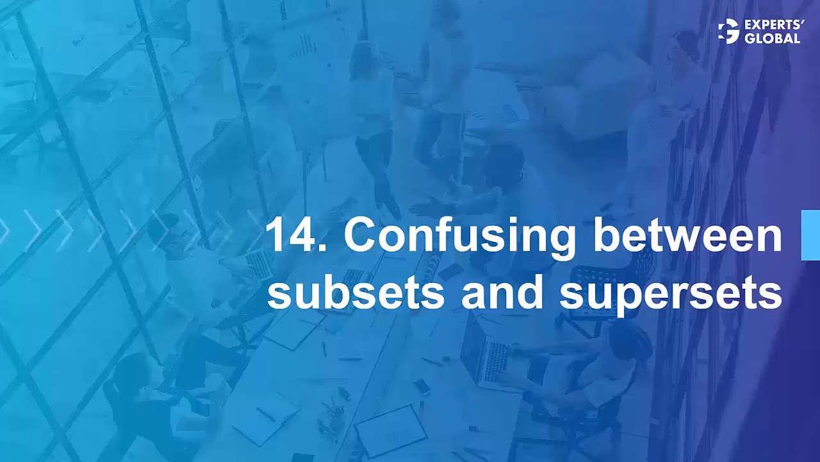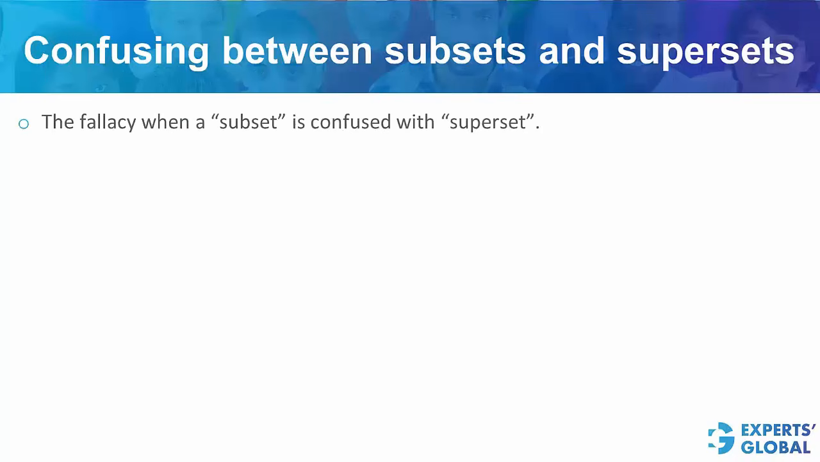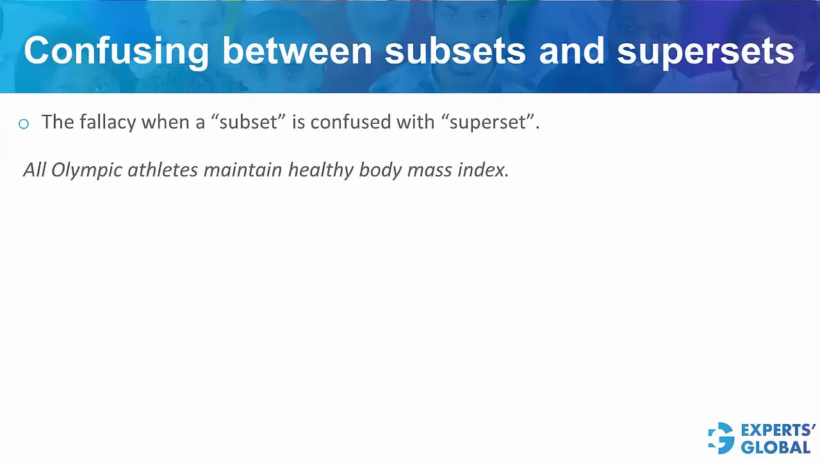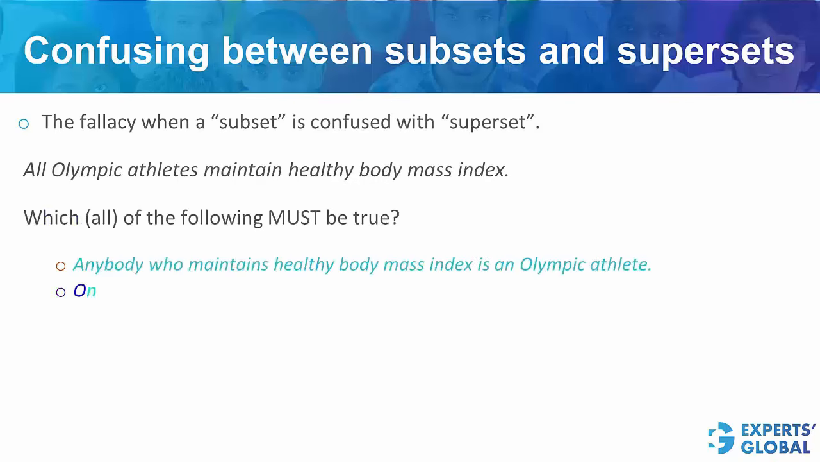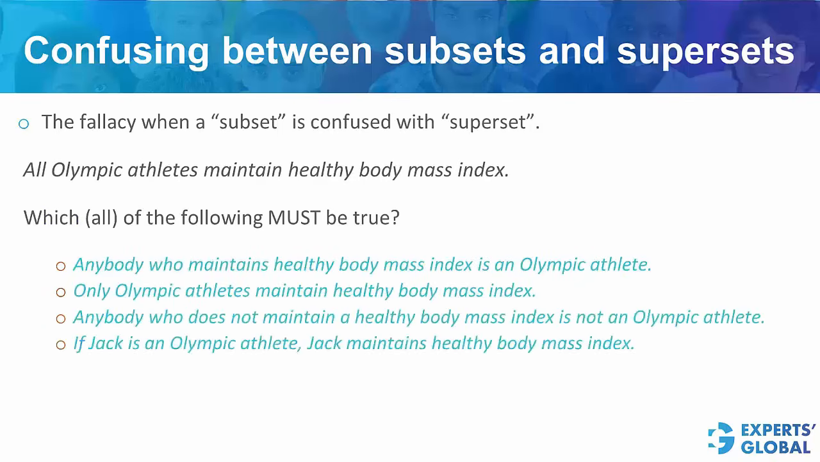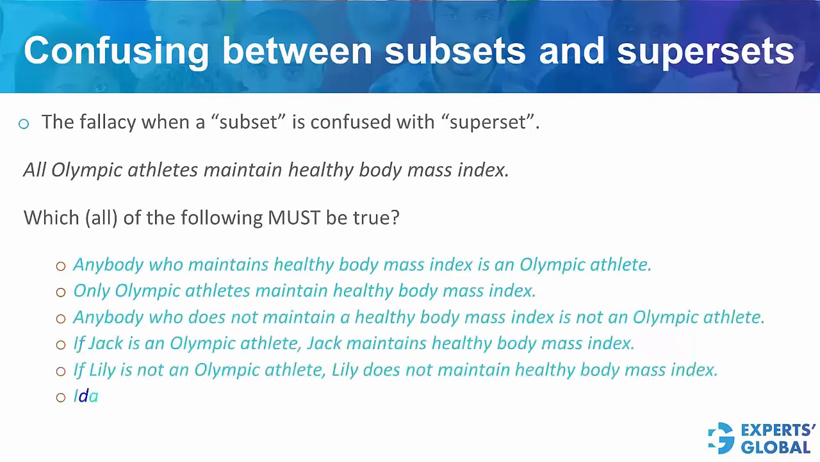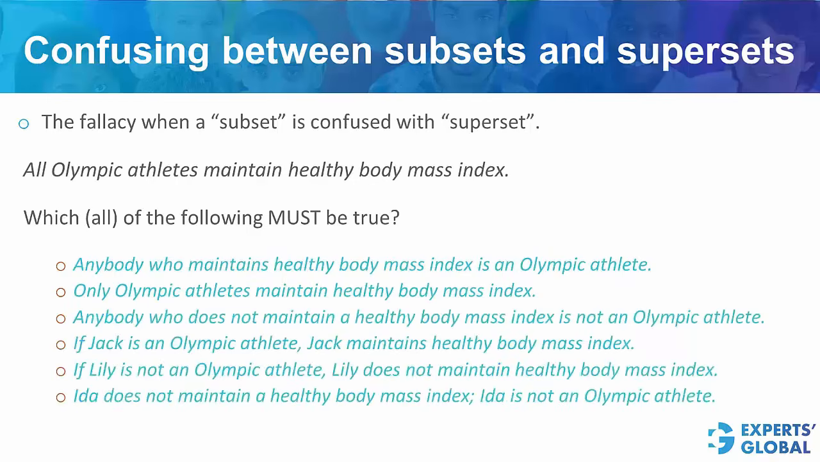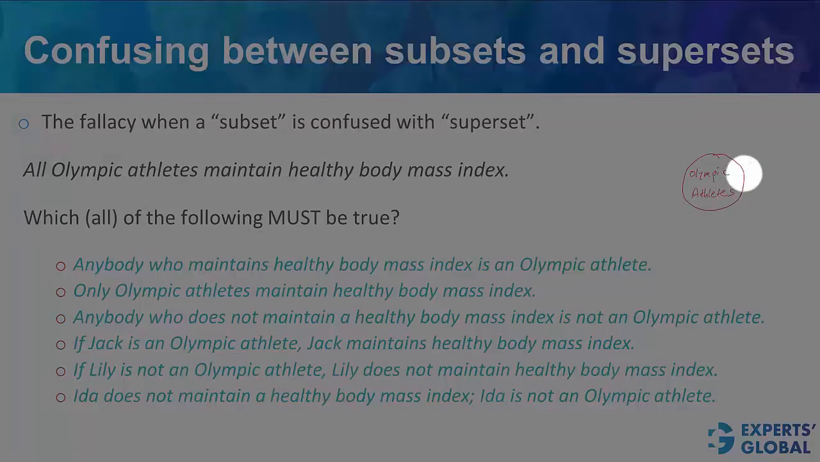Next fallacy is confusing between subsets and supersets. This happens when a subset is confused with its superset. Look at this statement. Here is a question stem followed by a bunch of statements. Please pause the video and put a check or cross mark against each statement, depending on whether you find each a must-be true statement. Imagine this set represents Olympic athletes. The superset here represents people with healthy BMI. Olympic athletes form a subset of the superset of all people having healthy BMI.